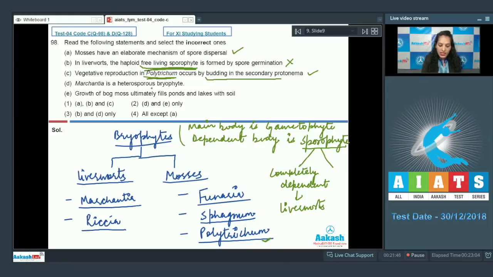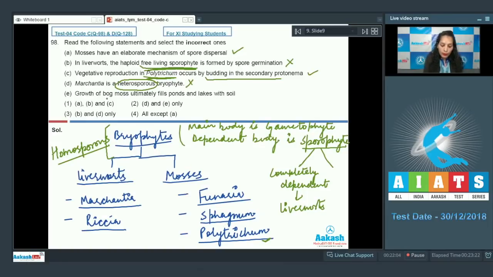D. Marchantia is a heterosporous bryophyte? No. All the bryophytes are homosporous, be they liverworts or mosses. So they cannot be heterosporous. So this statement is wrong.